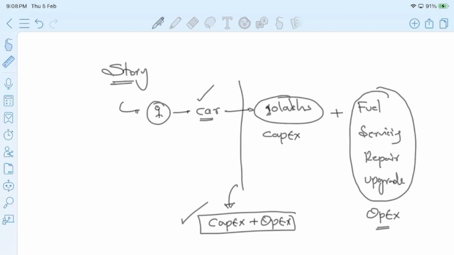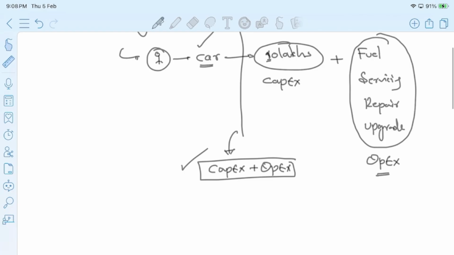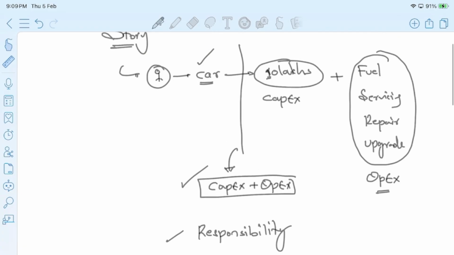So that is one thing. And one more thing, it is my responsibility to maintain this car, right? It is completely my responsibility to maintain this car. My responsibility in the sense, if the fuel is over, if the servicing time comes, it is my responsibility to look after these things. That is one thing.